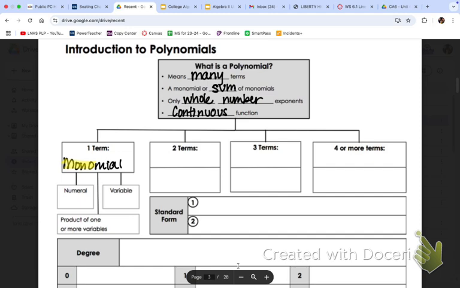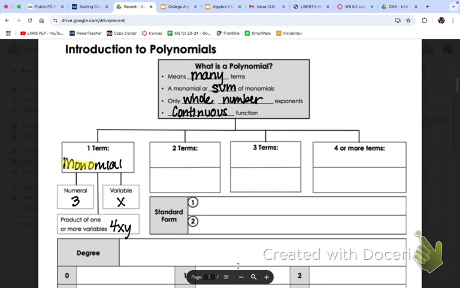Okay, a monomial could look like this, where it could just be a number. So like 3. It could look like this, where it's just a variable, x. Or it'd be a combination of those two things. It could be something like this, where it actually has two different variables, 4xy. So that's an example of something that's one term. Everything is side by side. Even though you have 4 and x and y, they're all smooshed together. That's one term.